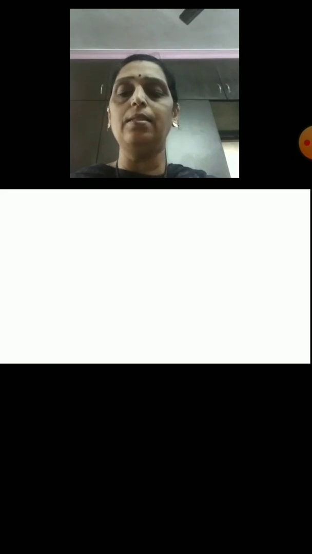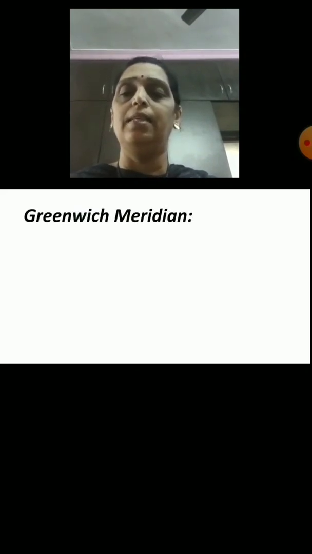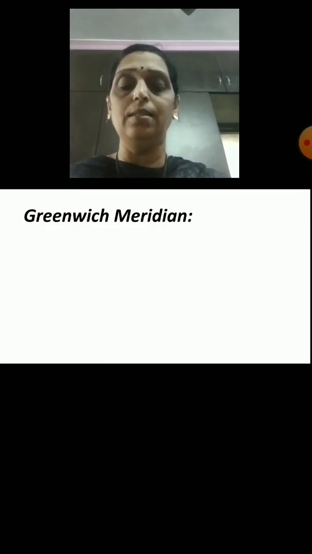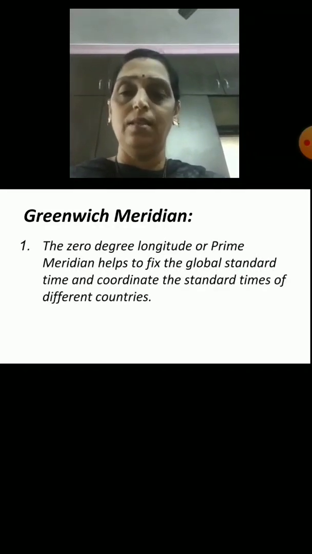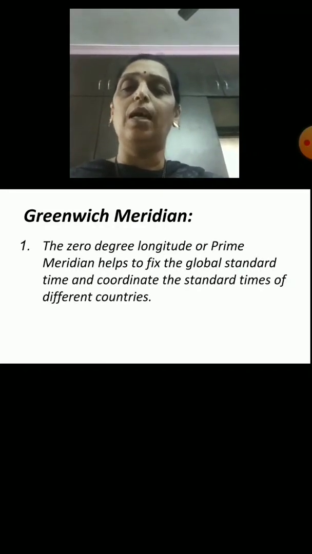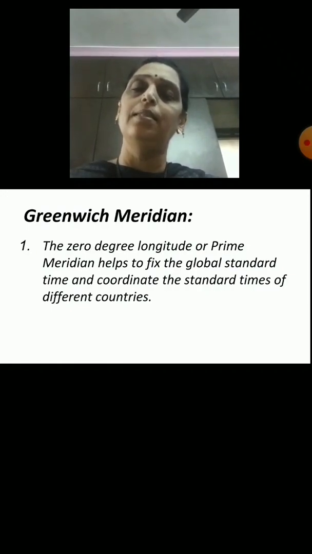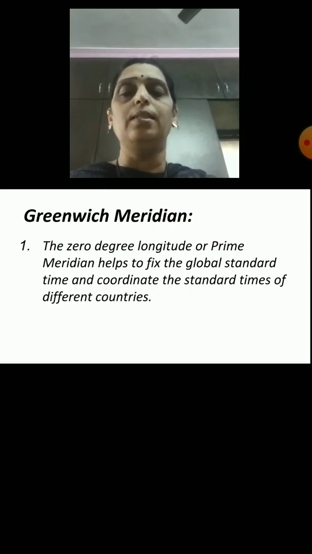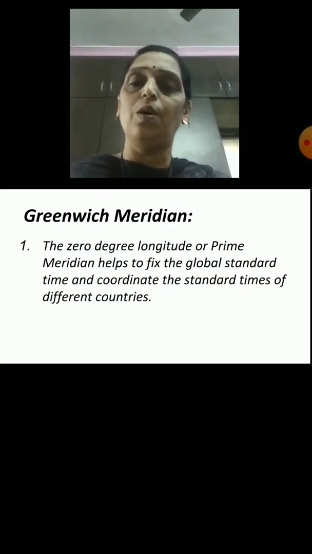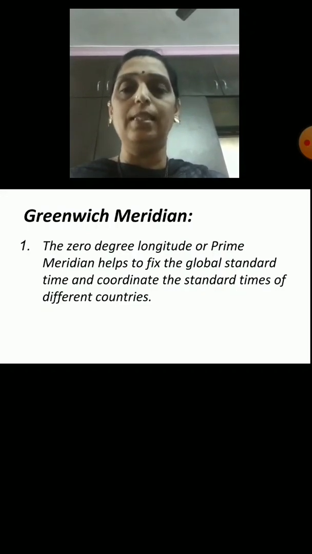And our next is Greenwich Meridian. Now students, what is Greenwich Meridian? The 0-degree longitude or prime meridian helps to fix the global standard time and coordinate the standard times of different countries.